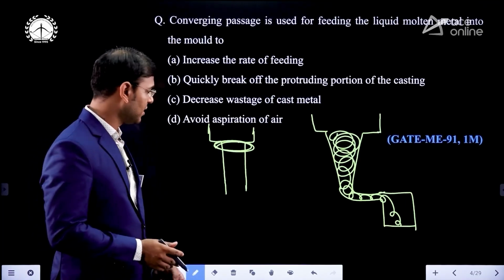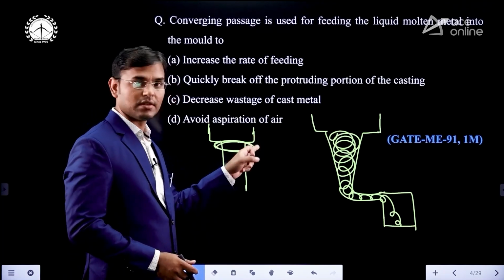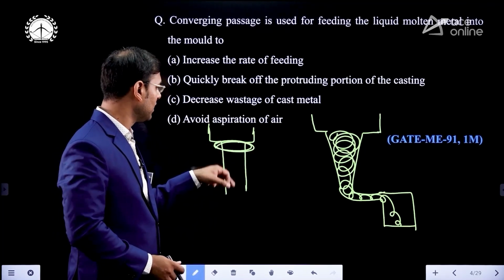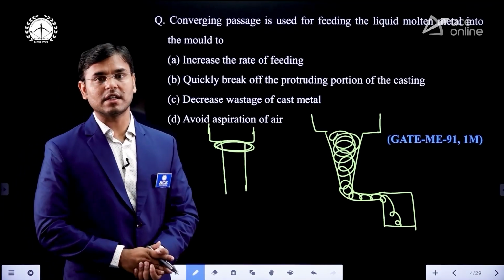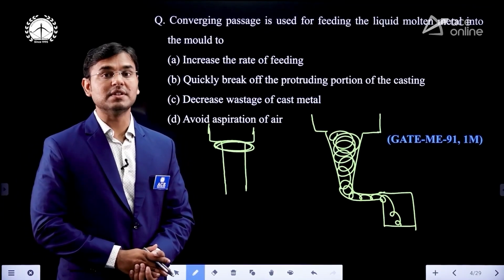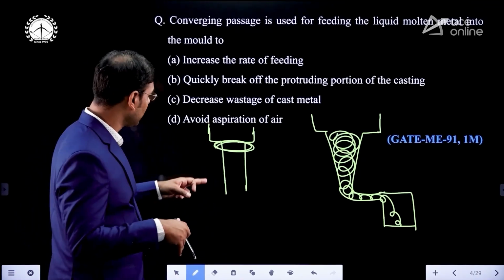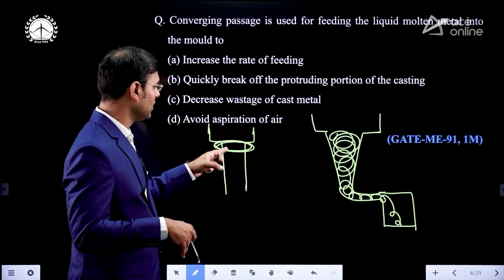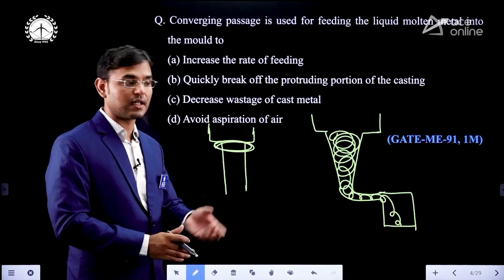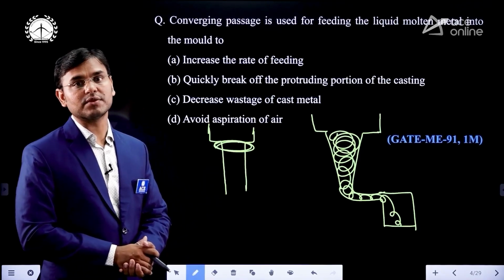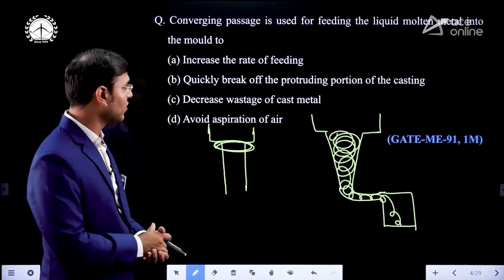atmospheric pressure, and because of that, the atmospheric air will enter from the mold to here, and will enter into the molten metal. Hence aspiration of air will take place. Aspiration means inhalation, taking the air in. In the same way, here also the sprue will take the air from the atmosphere, and that air will enter into the molten metal, which will give a defect in casting. Whatever air is entering, that effect is known as aspiration.